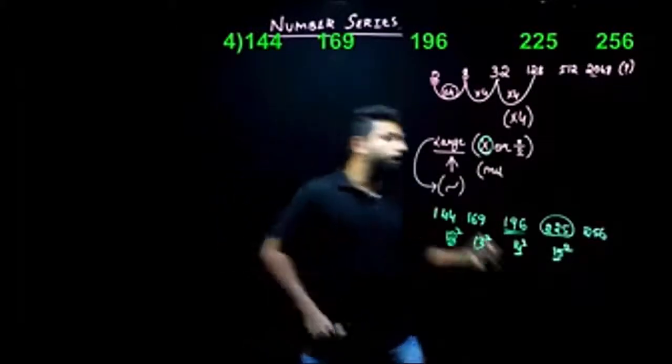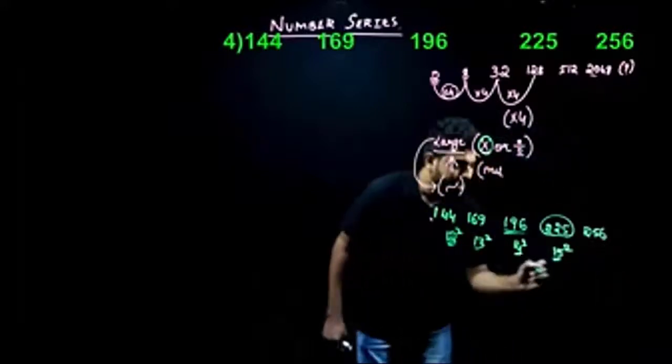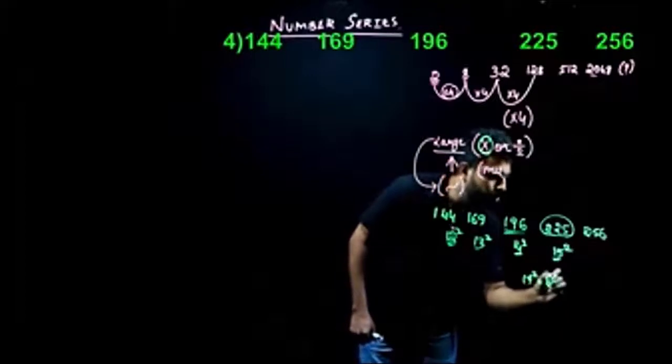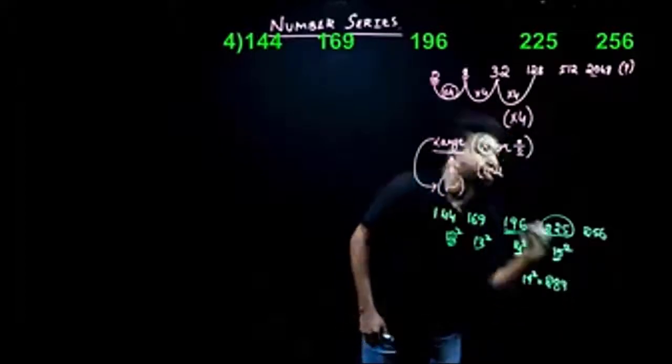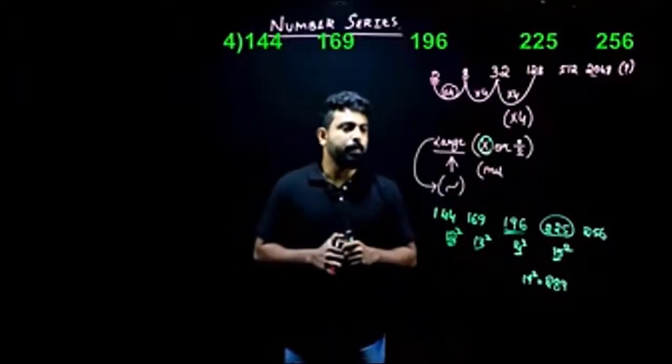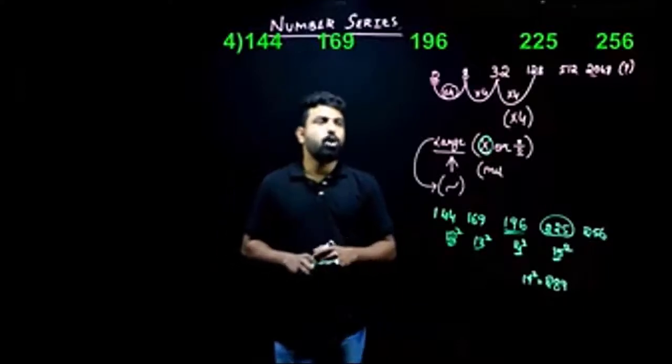Yes, very good. My next square will be 17 square. I'll write it down here. 17 square. And what is 17 square? 17 square is 289. Very good, people. So let us move on to the next question then. Let us look at our next question. What's our next question?